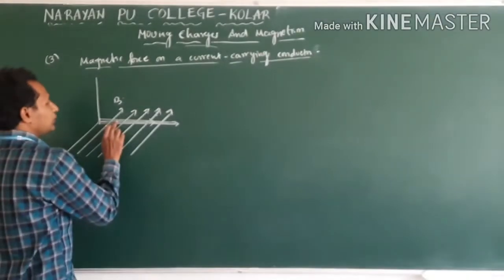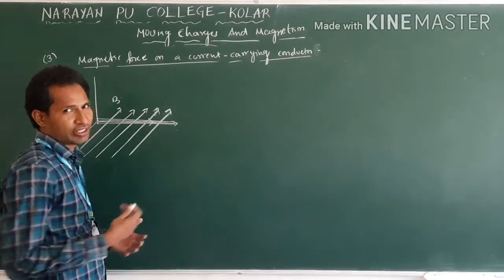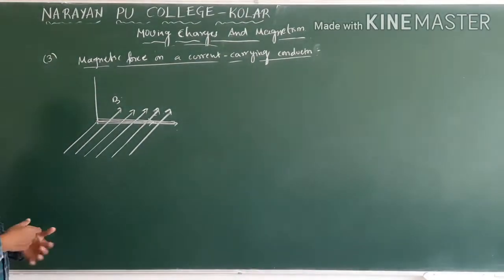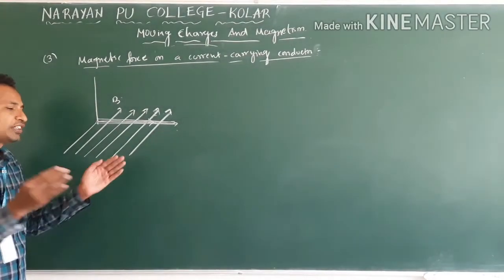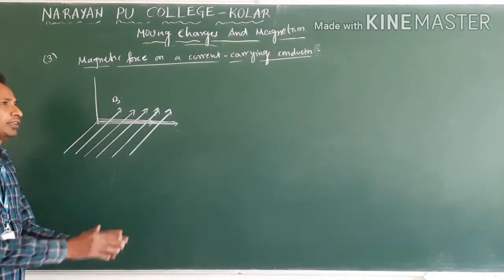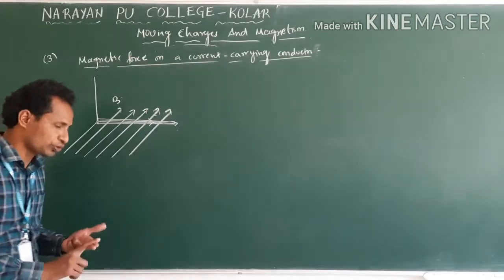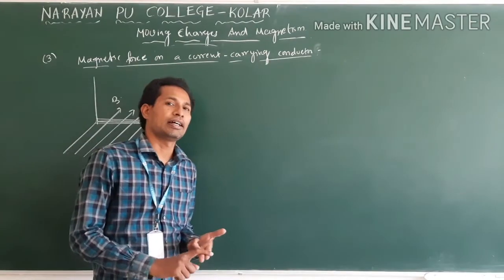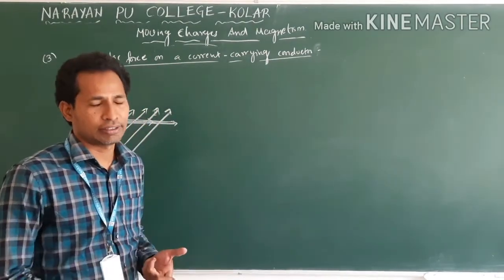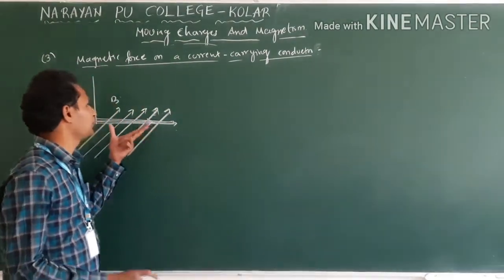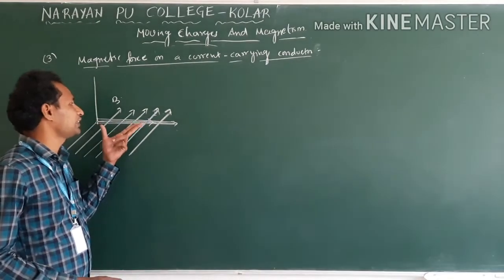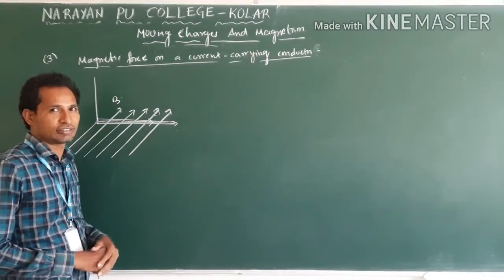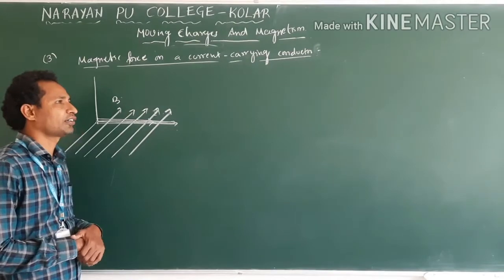Now in this conductor many charges are there. All charges will experience force. We will sum all the forces. Each charge force we will add. Then we will get total force. That total force we will see on the rod. That is nothing but force on the rod.